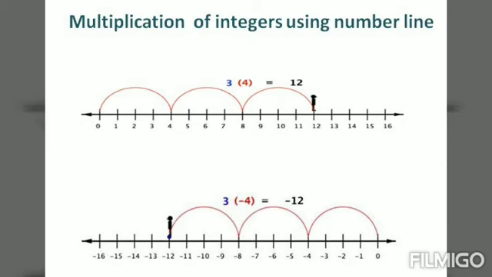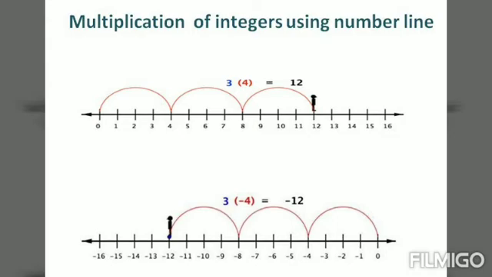If we start from 0, we will land at 4 in the first step. In the second step we will land at 8, and in the third step we will land at 12. So 12 is the product of the integers.